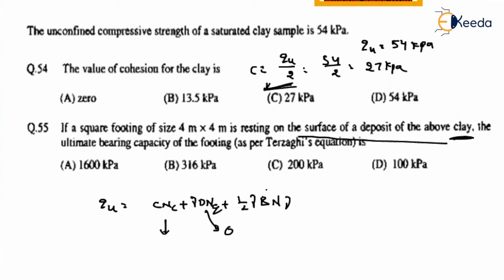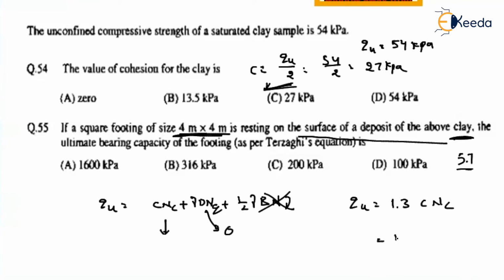Then what about this gamma B term? As it is a clay soil, if you guys remember, N gamma value is not given. So let us imagine that, forget about this. So what about the ultimate bearing capacity? As it is a square footing, we have to consider the shape factor. What is the shape factor for square footing? 1.3 c Nc. Is the Nc value given? No. If it is a clay, we have to consider it as 5.7 according to Terzaghi.